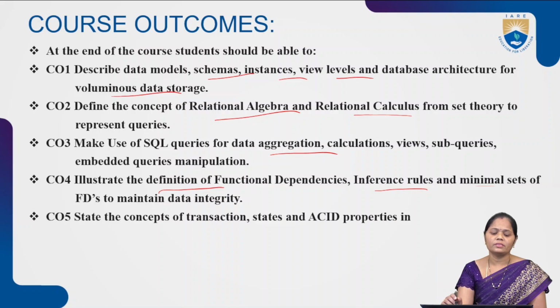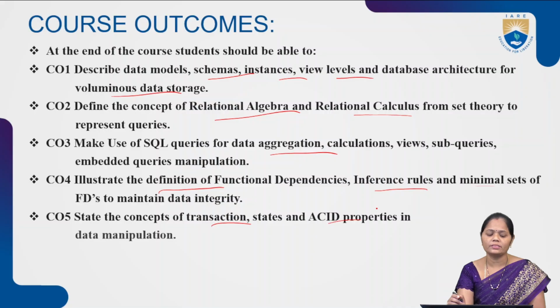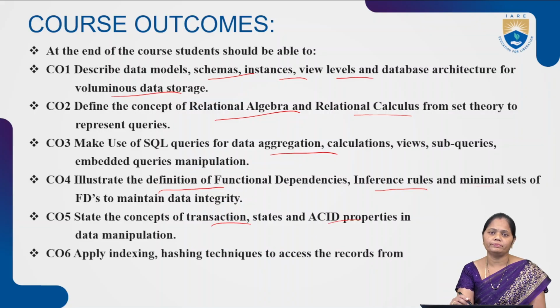And CO5 is to state the concept of transaction, state and ACID properties in data manipulation. Apply indexing and hashing techniques to access the records from the file effectively. These are the course outcomes which a student can learn after the completion of the course.